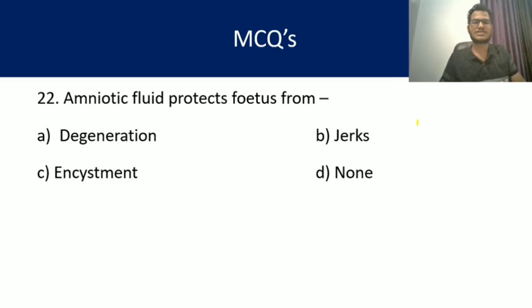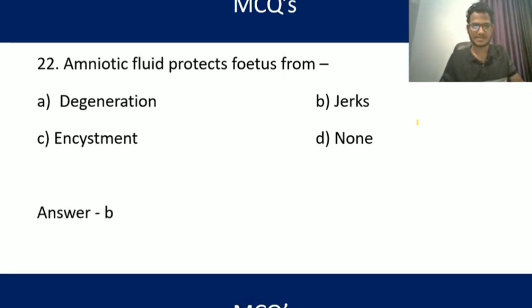Question number 22. Amniotic fluid protects the fetus from degeneration, jerks, encystment, or none. The answer is very clear. It protects from external injury due to jerks. Answer is B. So amniotic fluid protects the fetus from jerks.